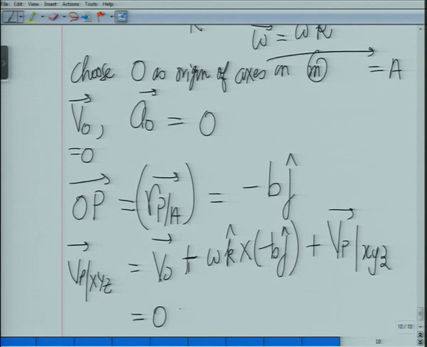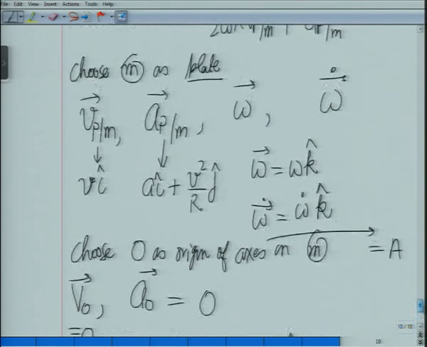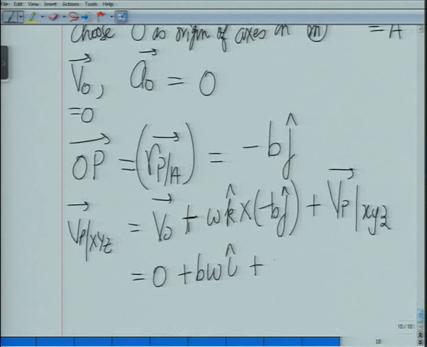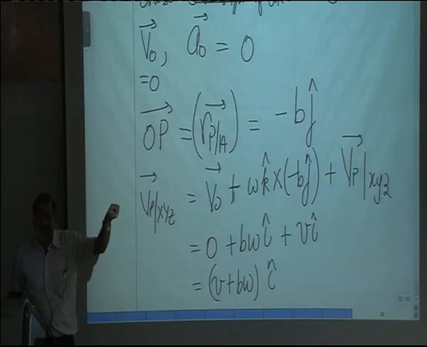So this will be 0, this will be equal to B omega I, and Vp with respect to m we have already written is Vi. So this is equal to Vi plus B omega I. And the velocity part is quite straightforward. You have added the two velocities: the velocity of a point P prime on the frame, which is at the same location, plus velocity of P with respect to this.